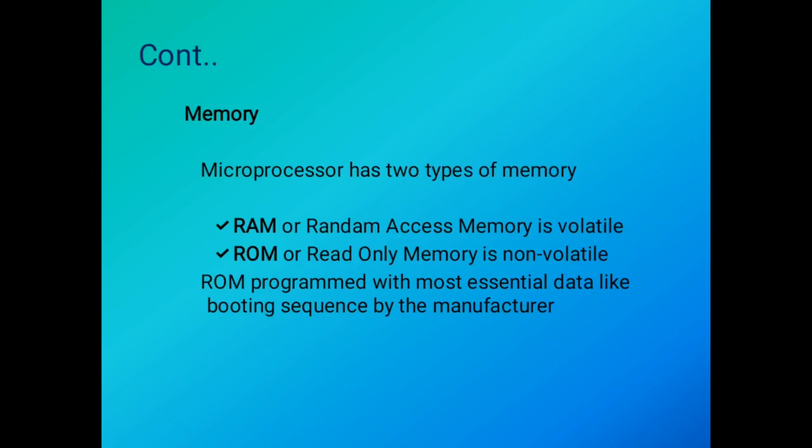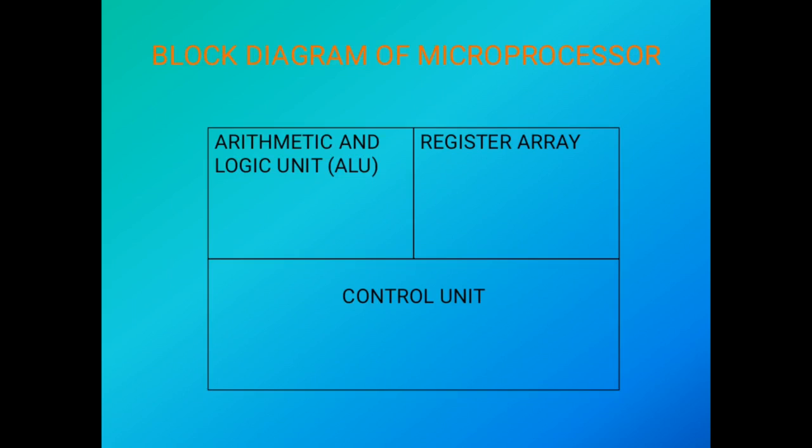Next, see about memory. Microprocessor has two types of memory: RAM or random access memory, ROM or read-only memory. Random access memory is volatile in nature. That means when we switch off the power to the microprocessor, whatever data has been stored will be erased. ROM is non-volatile in nature. That means even after the power is switched off, whatever data is stored is retained. Here you can see the block diagram of microprocessor. This microprocessor consists of three main parts: arithmetical and logical unit, register and control unit.